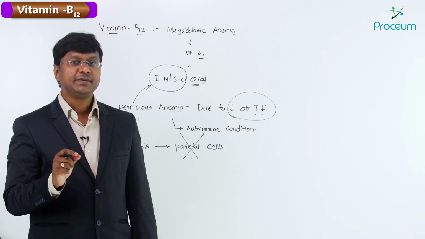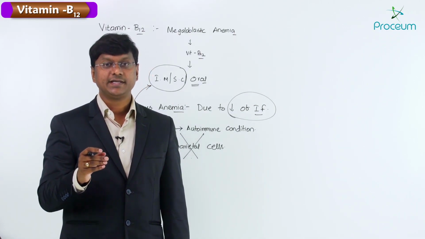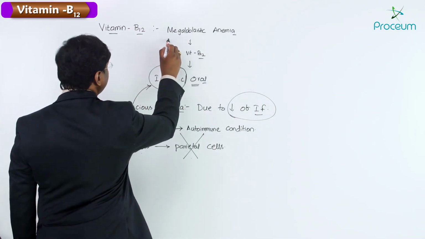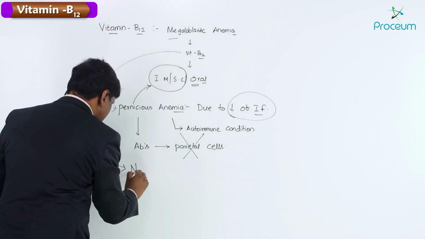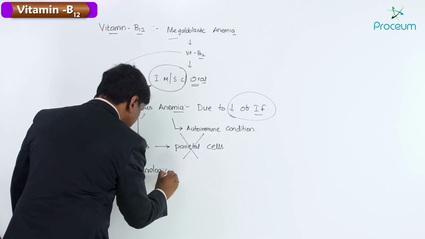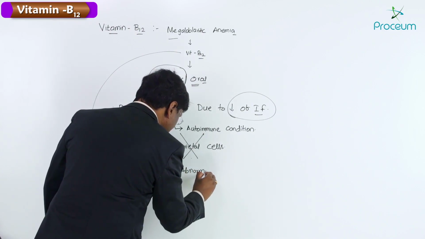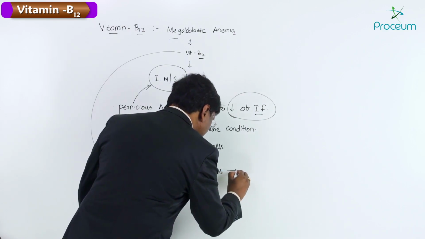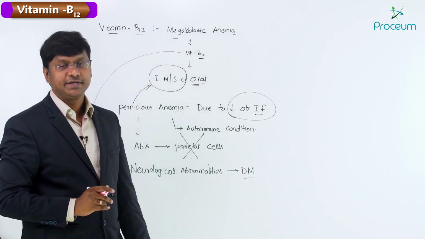Next, vitamin B12 is also required for correcting neurological abnormalities in diabetics. So one use is in the treatment of megaloblastic anemia, and the next is the treatment of neurological abnormalities in diabetic patients.